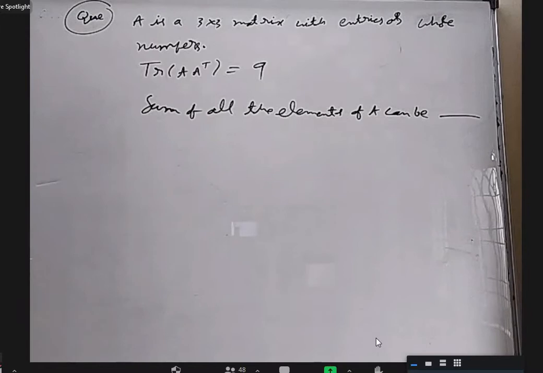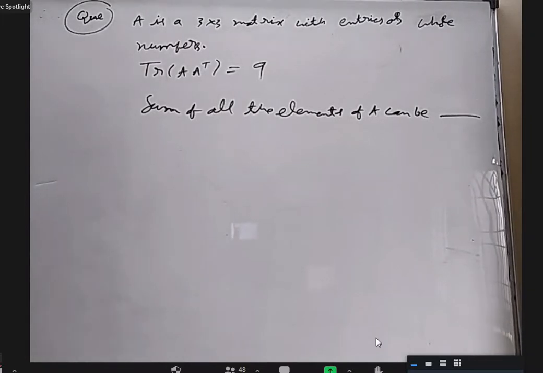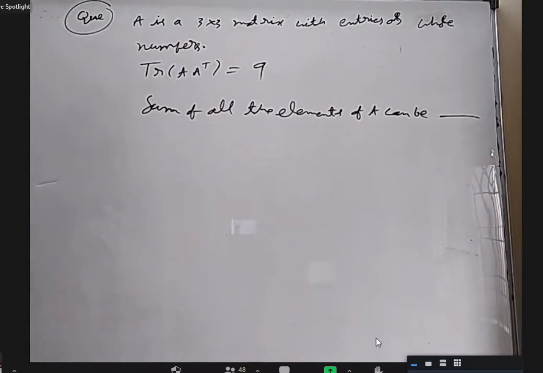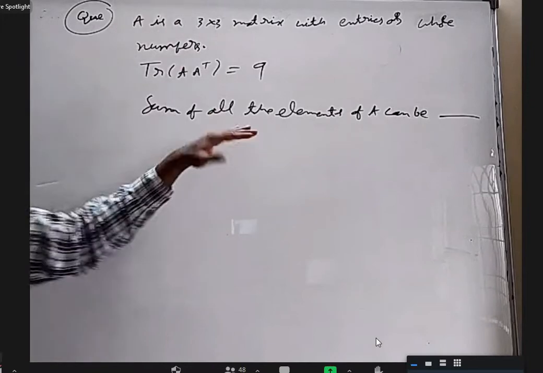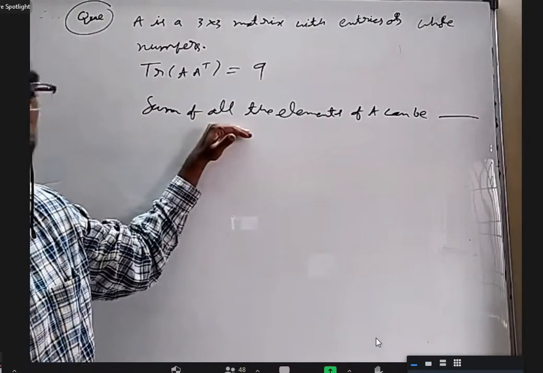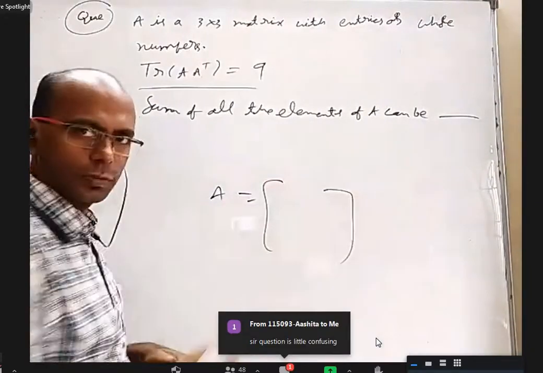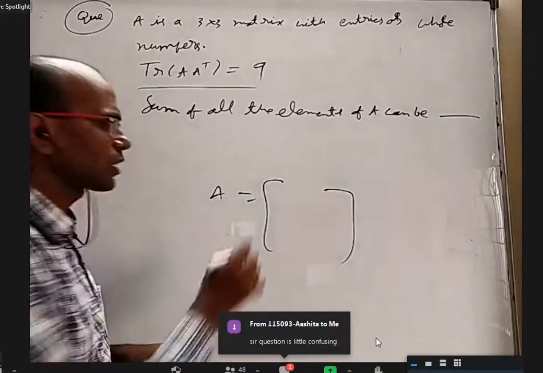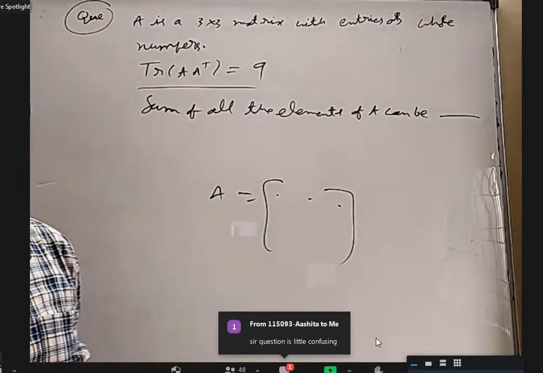Sir, 9, 3. 9 and 3 are the only possibilities. What is this 9 you are talking about? Sir, I did not understand the question. Sum of all the elements of A can be. Okay. Sir, 9 or 3. Forget about this last line. Satisfying this, there is a matrix A now. You can write that matrix or not? Yes, sir. For that, you add all the 9 elements. That number is what I'm asking. What can it be? Is it okay?